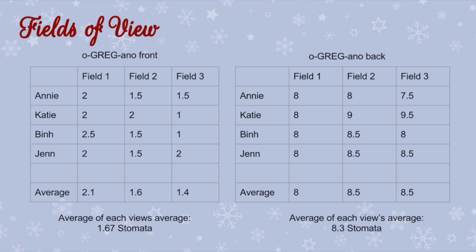While observations were being made under the microscope, each member made counts of the stoma in 3 fields of view. The average was then calculated, and these results indicate that both plants have a higher average number on the backside of their leaves. Take a moment to pause the video to look more closely at the data.